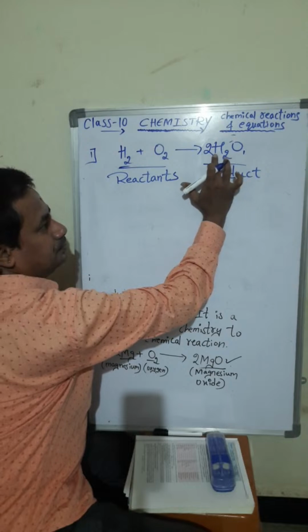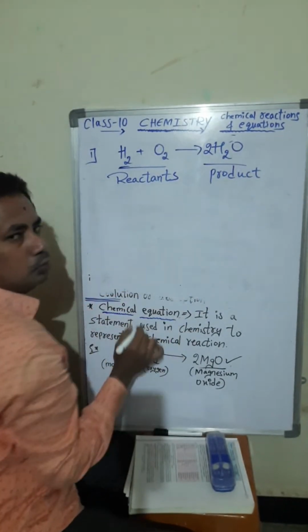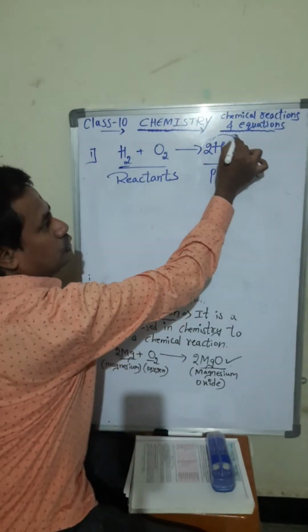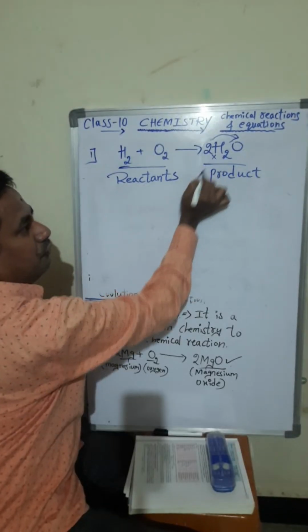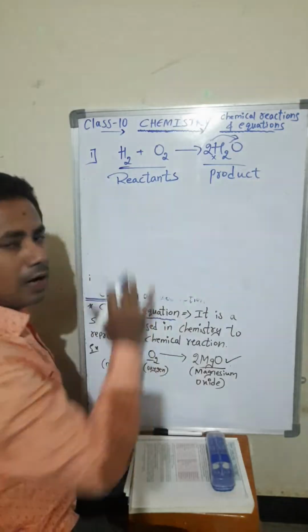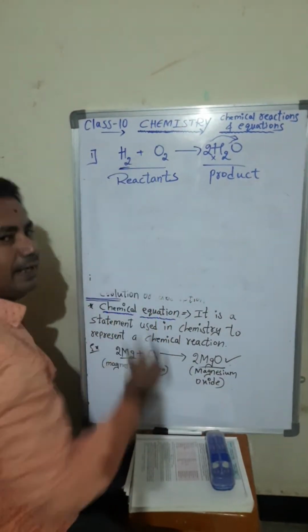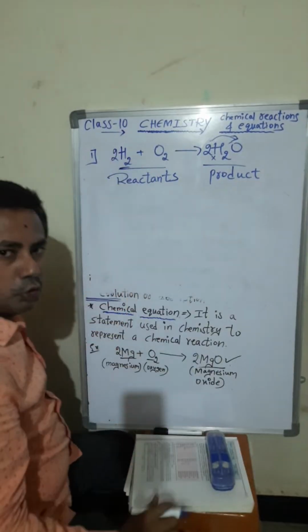Now oxygen became 2. This 2 belongs to oxygen and also hydrogen. So hydrogen became 4 now, sir. 2 into 2, 4. Hydrogen became 4 here, and here only 2 hydrogens are there. What we have to do? Just put 2 here.